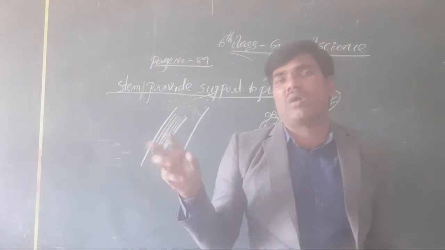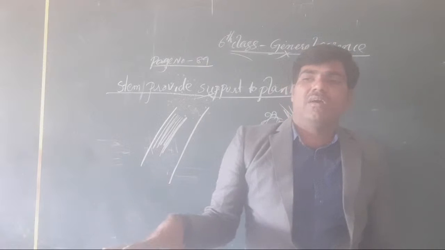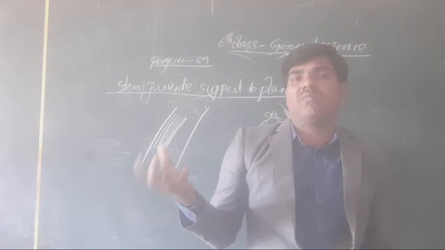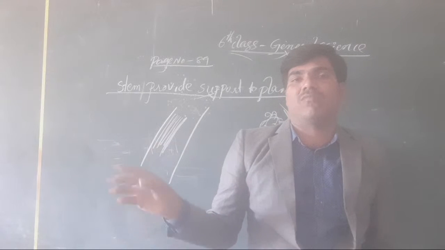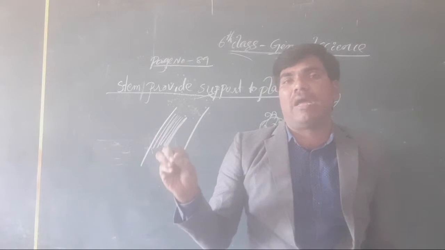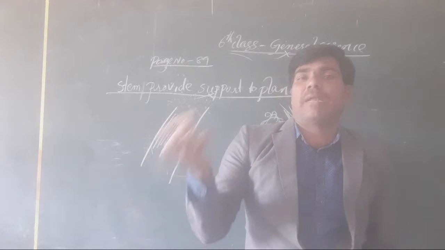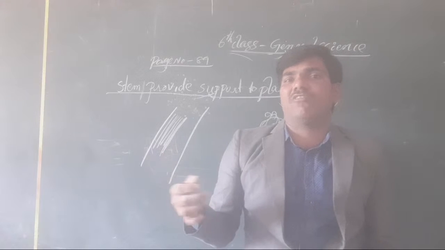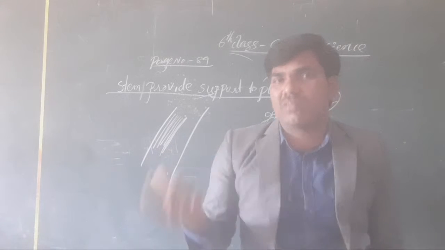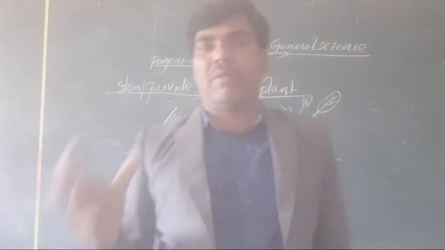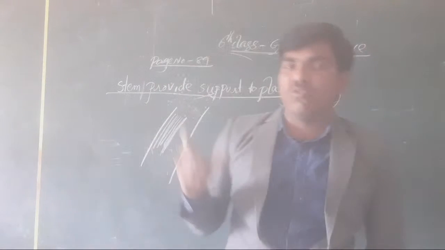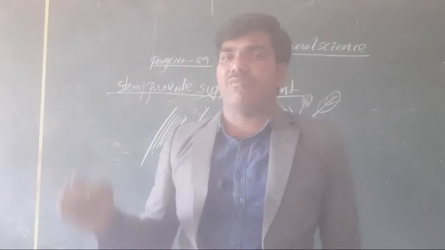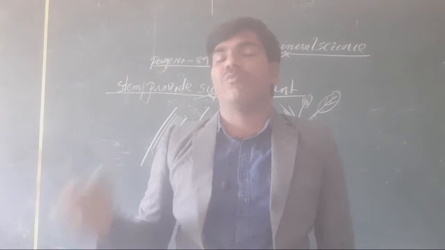Sunlight is used to process the components that are inside the plant. The water inside the plant and the gas absorbed by the plant are mixed in the presence of sunlight as a catalyst. One of our students may ask me how sunlight is used for the preparation of food. Sunlight is used as a catalyst for the preparation of food in the leaf. Clear or not, all the students? I hope you got it.